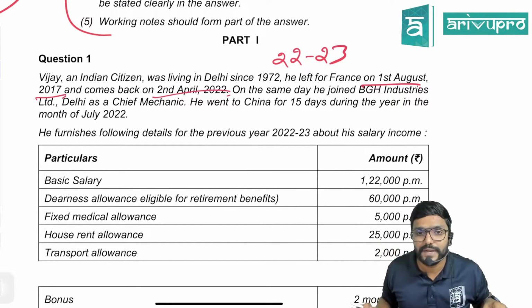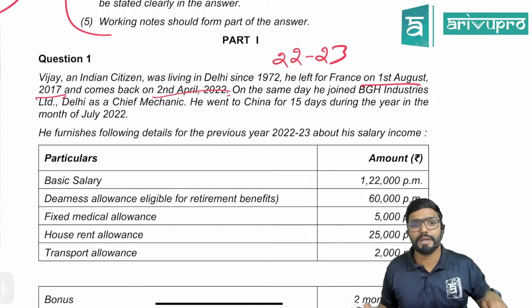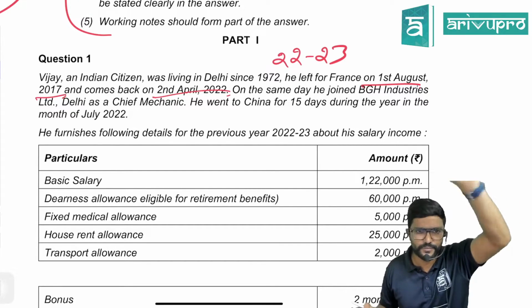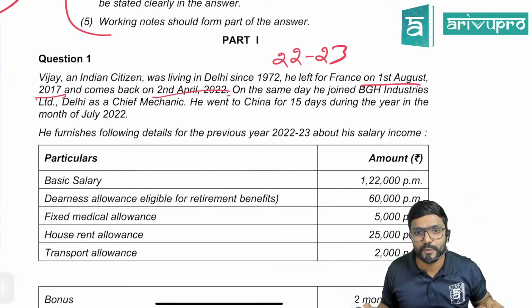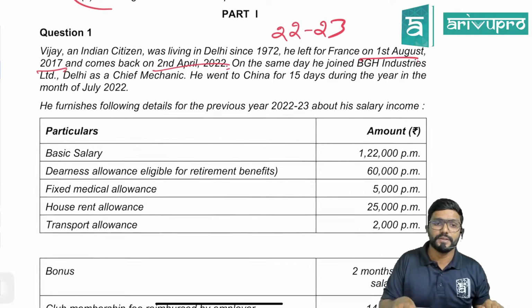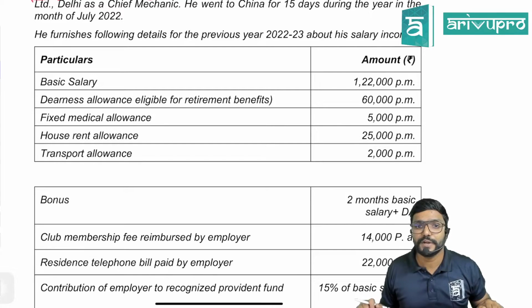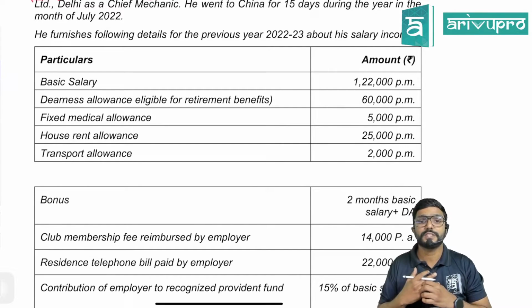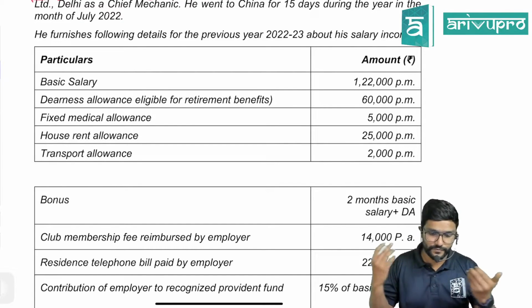On the same day, he joined BGH Industries Limited, Delhi as a chief mechanic. He went to China for 15 days during the year in the month of July. So he was outside India for 15 days during the previous year. He furnishes the following details for the previous year 22-23 about his salary income. Basic salary 1,22,000 per month. Dearness allowance eligible for retirement benefits 60,000 per month. Fixed medical allowance 5,000 per month. House rent allowance 25,000 per month. Transport allowance 2,000 per month. Fine.